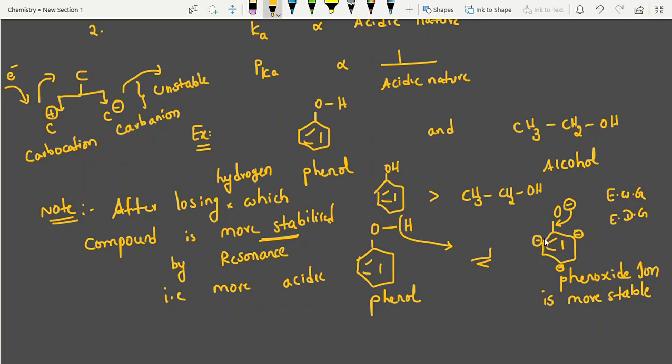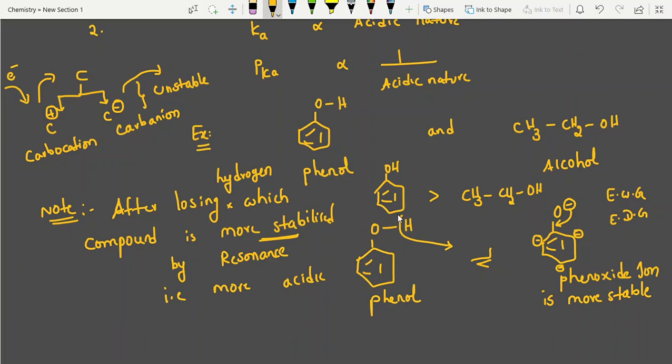That's why we call phenol an OP director also. In the next video, I will explain these OP directors and meta directors. But here, this is enough. So phenols are more acidic due to the formation of the phenoxide ion. After losing hydrogen, the rest part is stable.